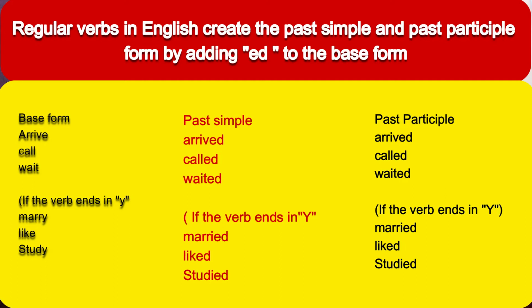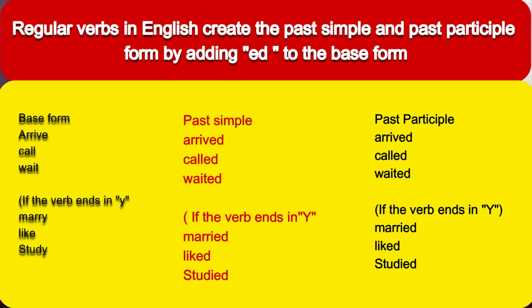Regular verbs in English create the past simple and past participle form by adding ed to the base form. Okay, they are very simple. You just add ed to the base form and you have the past simple form and the past participle form. For example, you can just see the base form, past simple and past participle. Arrive, arrived, arrived. So the base form is arrive and we are only adding ed to form the past form and the past participle form. Call, called, called.